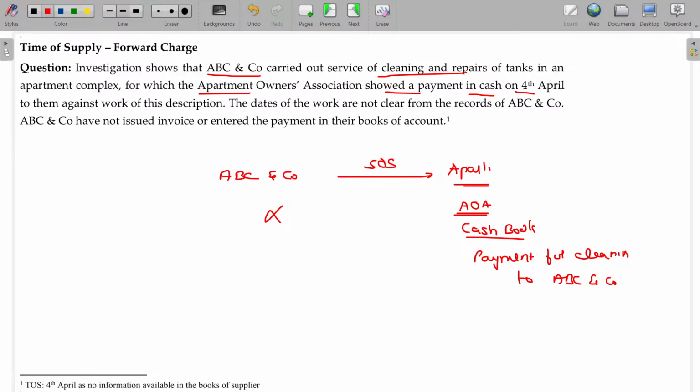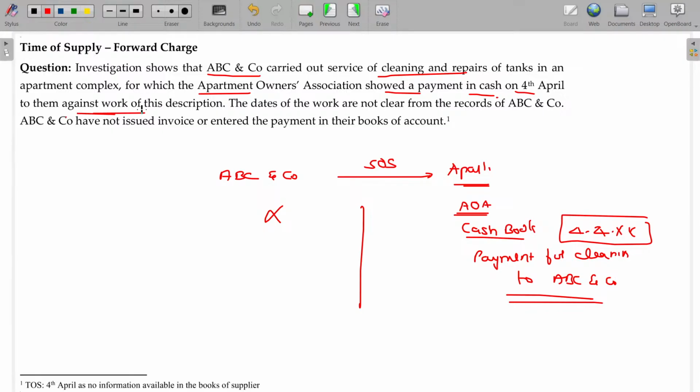But if you are totally hiding it, then somebody may pay you and it may be shown in their books of account. On verification, if it is found, automatically this date will be final as your time of supply. From that date onwards, you will be penalized completely. You have to pay penalty and all. This is shown on which date? 4th April.